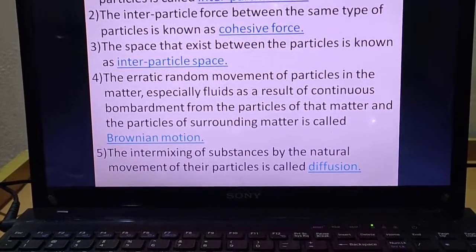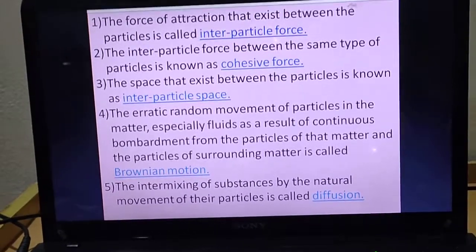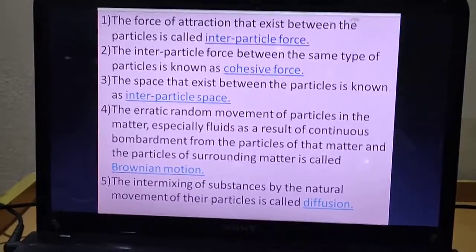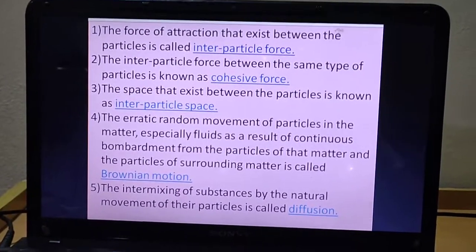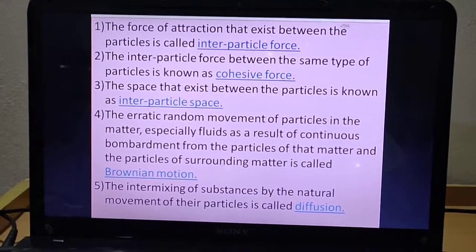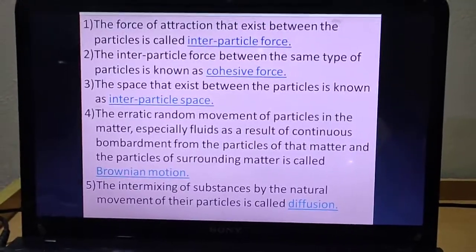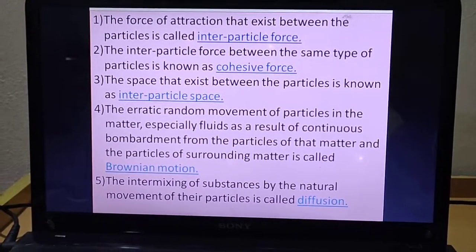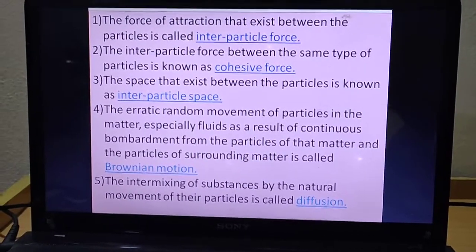The fifth point which we are going to study is about the intermixing of substances by the natural movement of their particles, which is called diffusion. Now just imagine I took one glass of water and now I will take ink. I will put 4 to 5 drops of ink into that water and keep it as it is. What will happen? The water will become colorful.